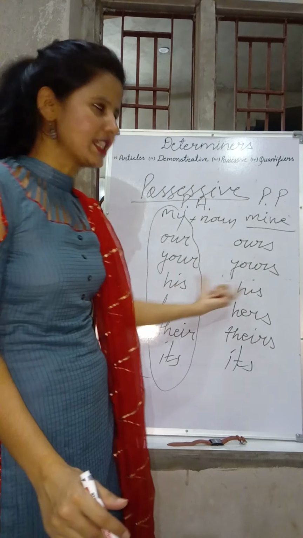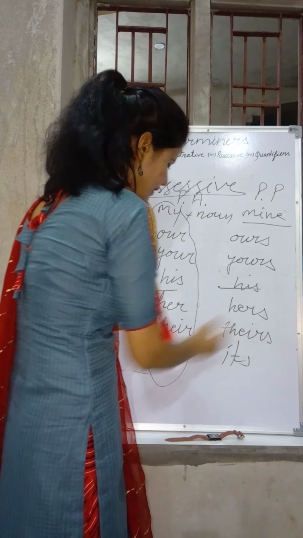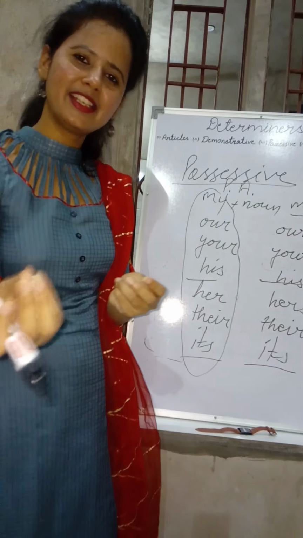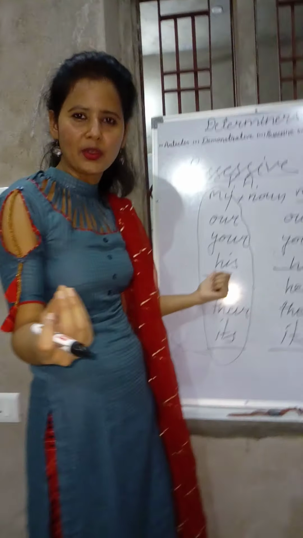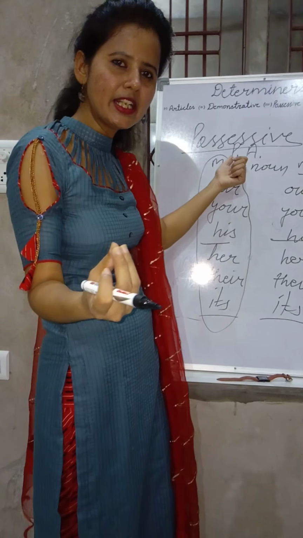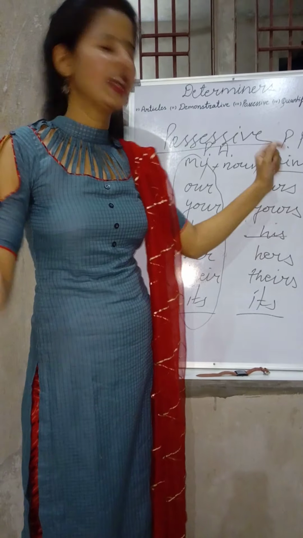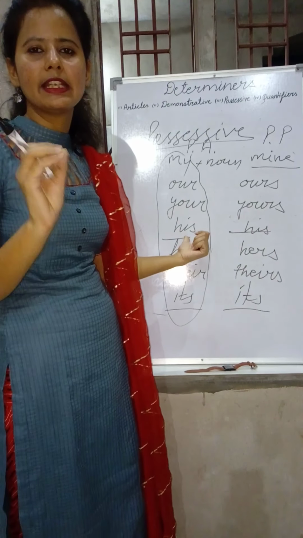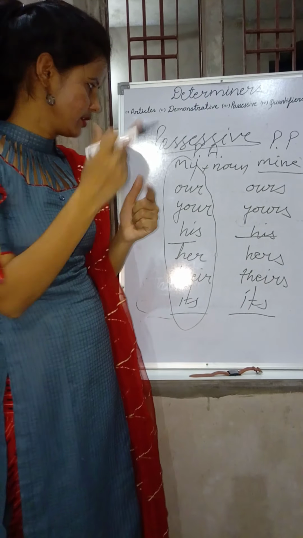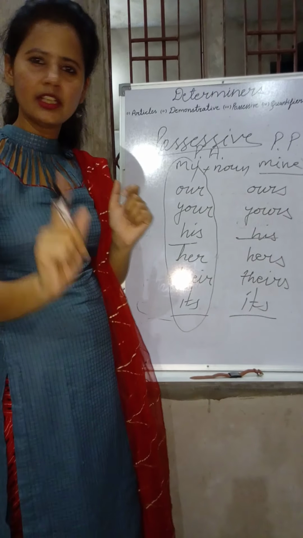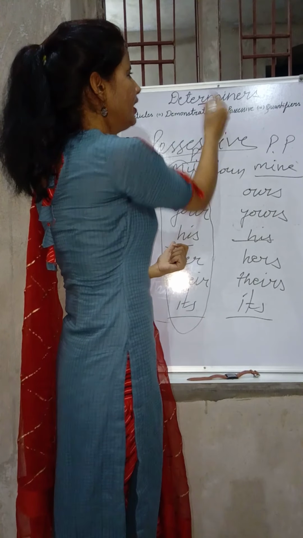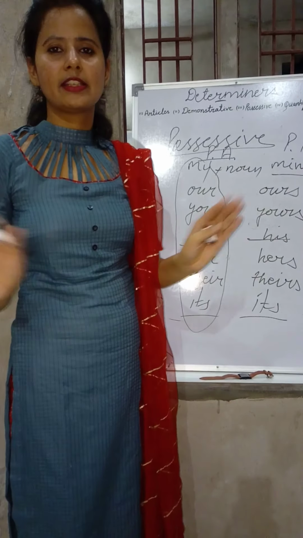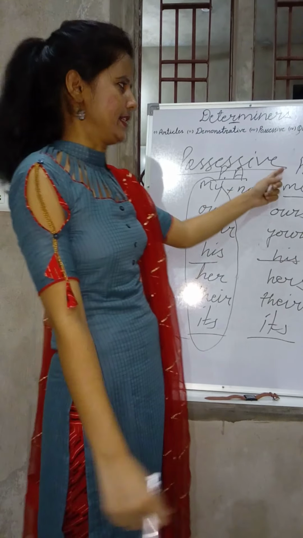But there are two words which are the same here: his and his, its and its. How do you differentiate between them? Okay, it's very easy. The same thing. If it is followed by a noun, it is a possessive adjective. And if it is not followed by any noun, it will be a possessive pronoun. Like, this is his pen. After his, just after his, pen is there, a noun is there. So this will be a possessive adjective. You can call it a determiner. And if I say this pen is his, after his, nothing is there. So this will be a possessive pronoun.